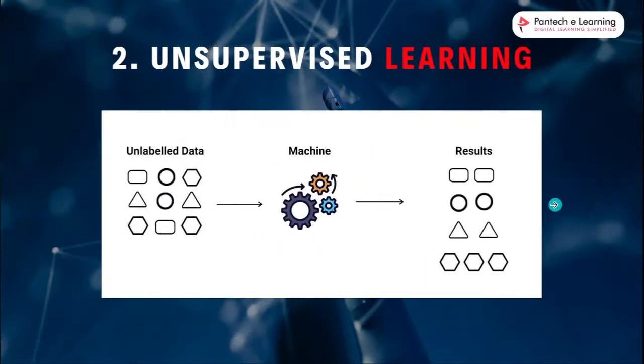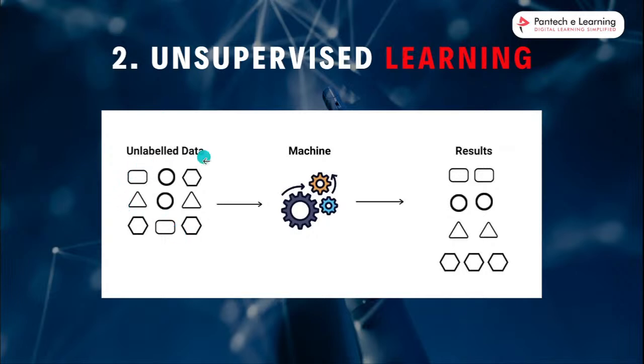Next one is unsupervised machine learning. Unsupervised works similar to supervised. So what is the difference between supervised and unsupervised? In supervised learning we use labeled data. In unsupervised learning we use unlabeled data. So how will the unlabeled data be predicted? Here we give the unlabeled data and I am not mentioning the name. My machine will predict it into groups, because it predicts the data based on count.